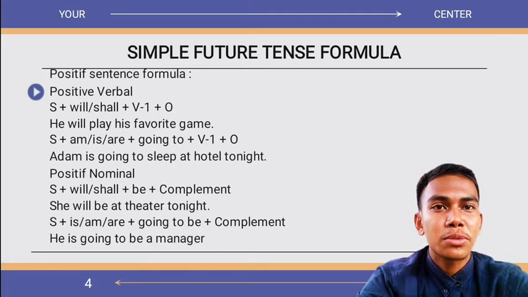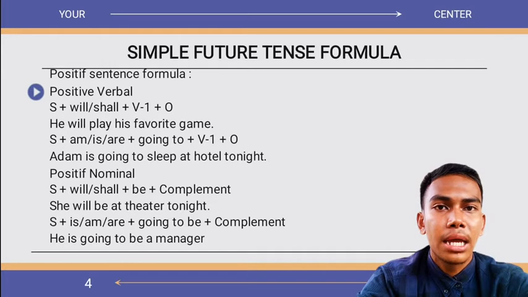Although the two forms can sometimes be used interchangeably, they often express two very different meanings. The different meanings of these two may seem too abstract at first, but by studying the simple future tense more deeply, the difference will become clear. Shall or will and going to refer to a certain time in the future. A complete explanation of the simple future tense formula can be seen below.